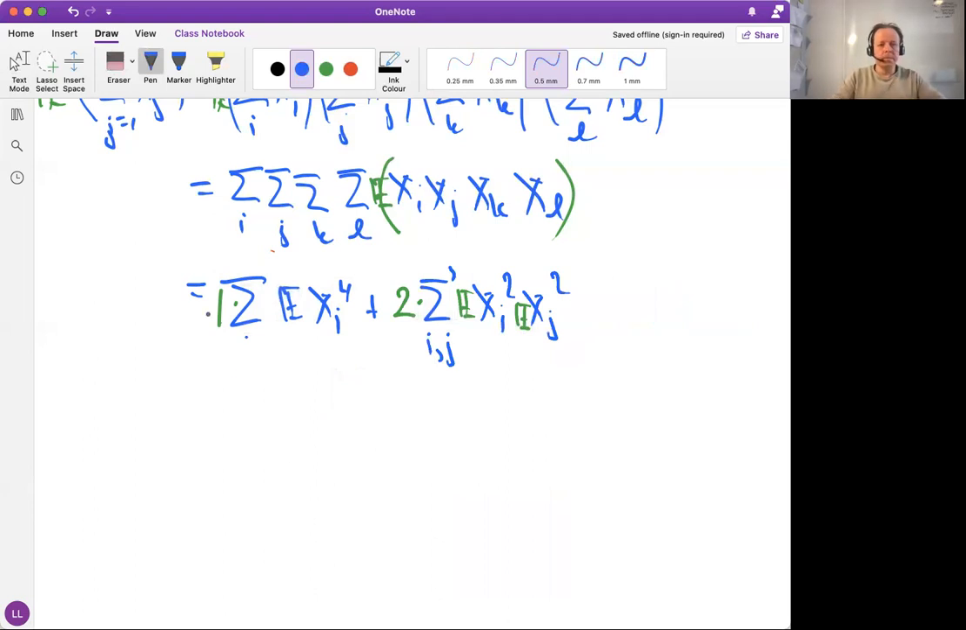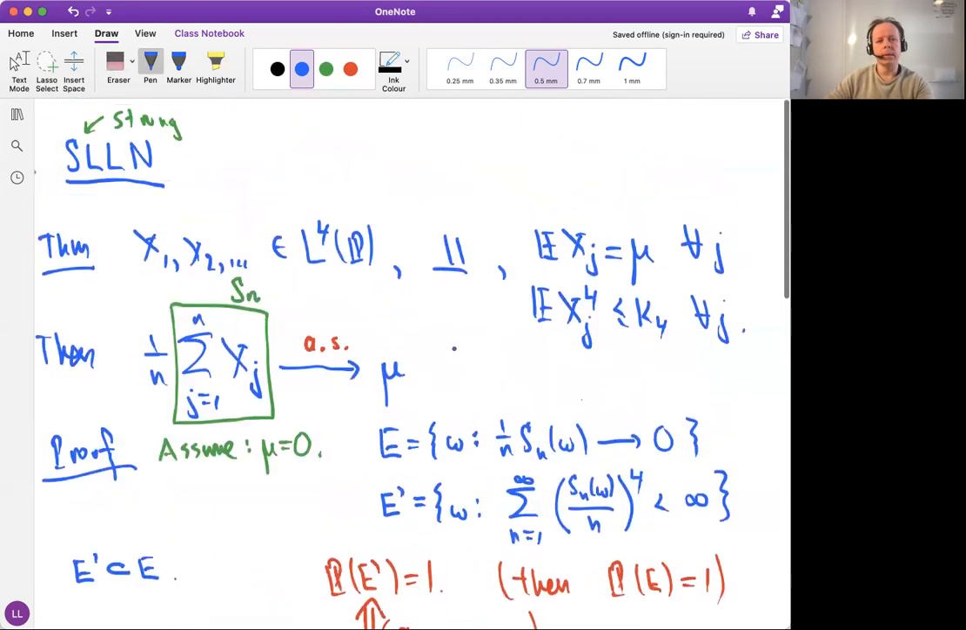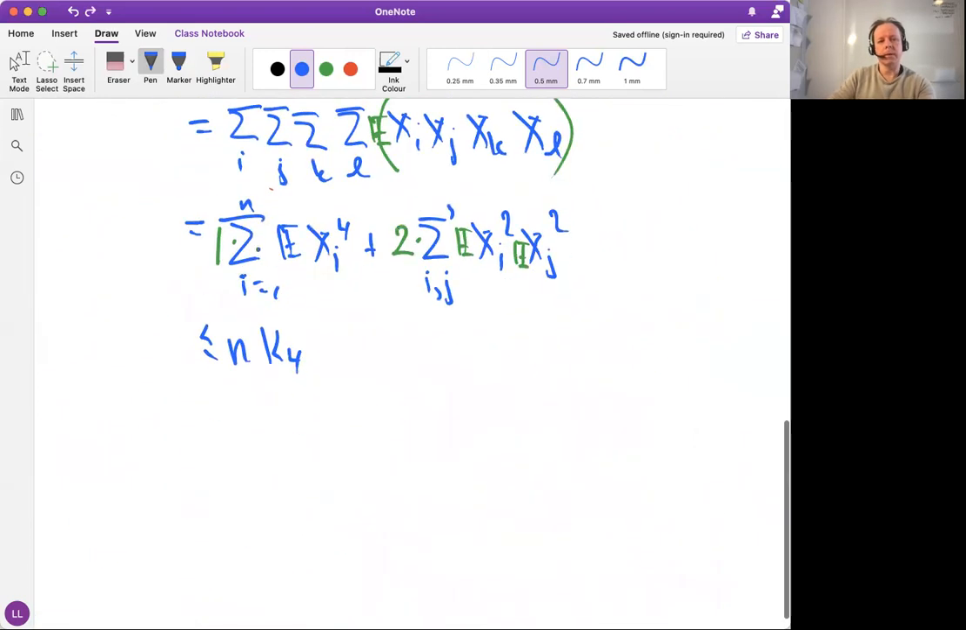And then what? This is i from 1 to n. This is from 1 to n as well. So this is less than n times, we had the universal bound on the fourth moment, K4, let's recall. We assumed that we have a universal upper bound K4 here. So we use that bound to bound this sum with n times K4. Then we have 2 times second moments. Can we bound them?